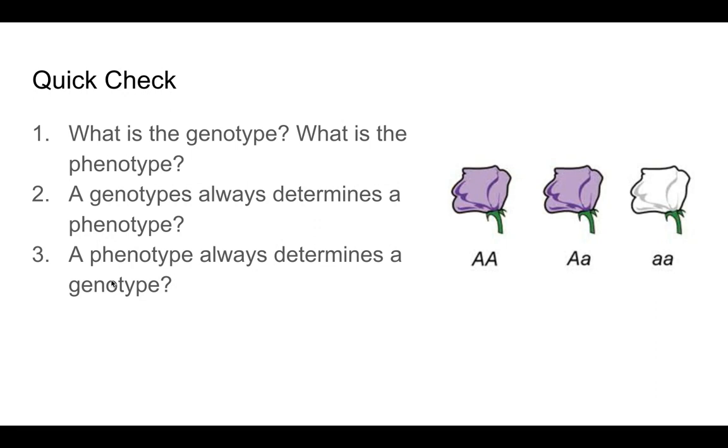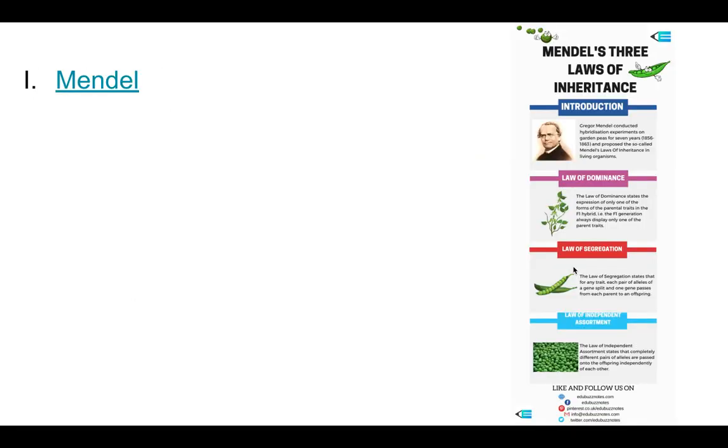A phenotype always determines a genotype. What do you think about that? That one is false, because a purple flower, in this diagram especially, a phenotype of purple could be either this genotype or this genotype. So it doesn't exactly work the opposite way around.